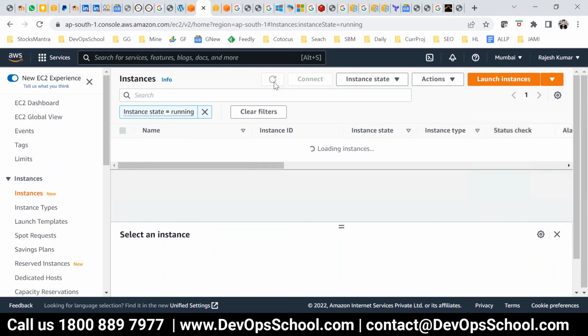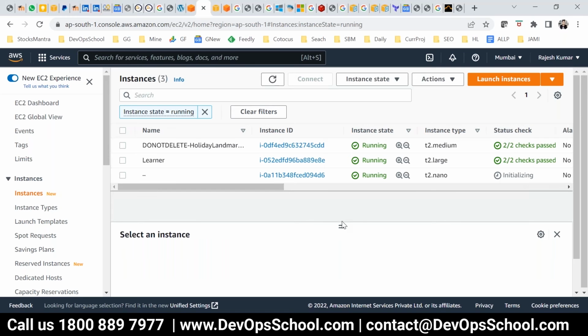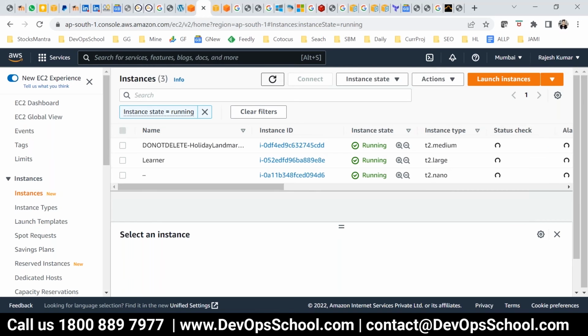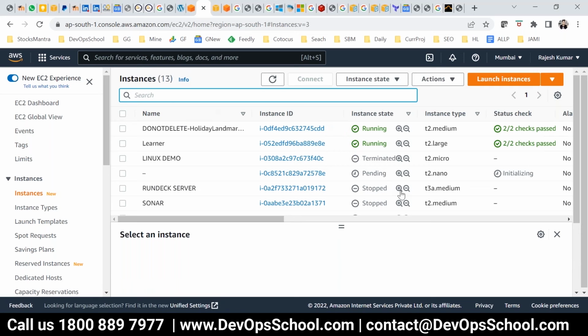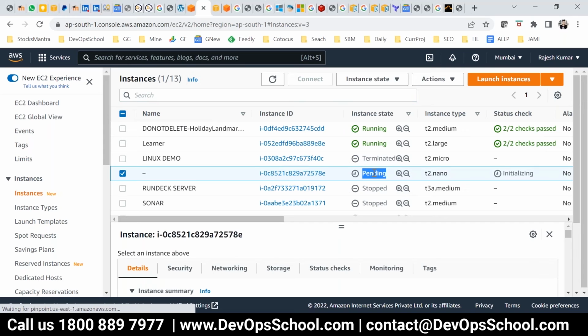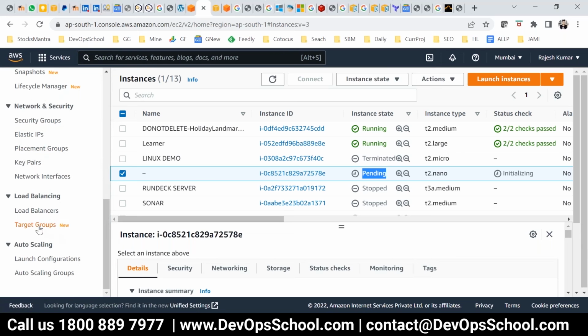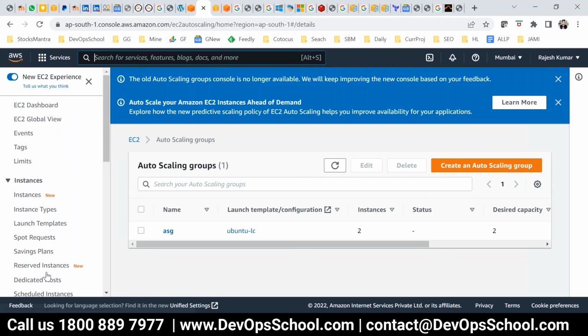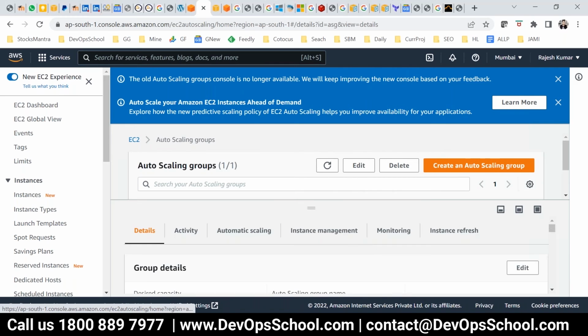The running filter is on, so it will come only if it is running. Let me disable this running filter, and here pending. See, this is pending, it will come to running in a few seconds. So this is the way. Now what will happen depends on the CPU load, which I said, it will go up to the 3 machines which I set up. See, instances now running 2.